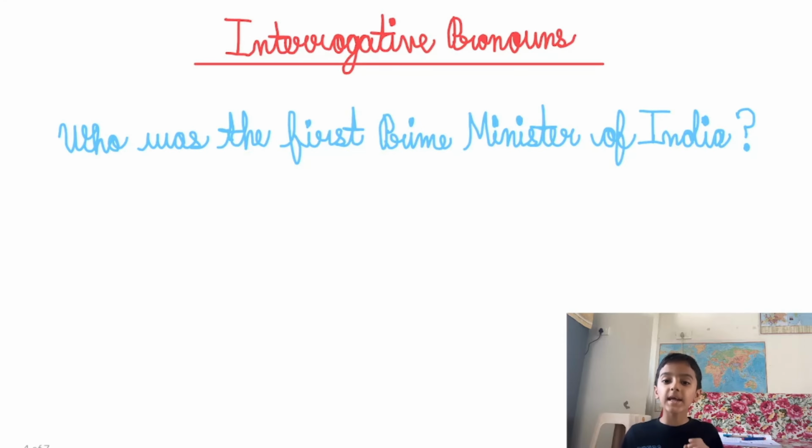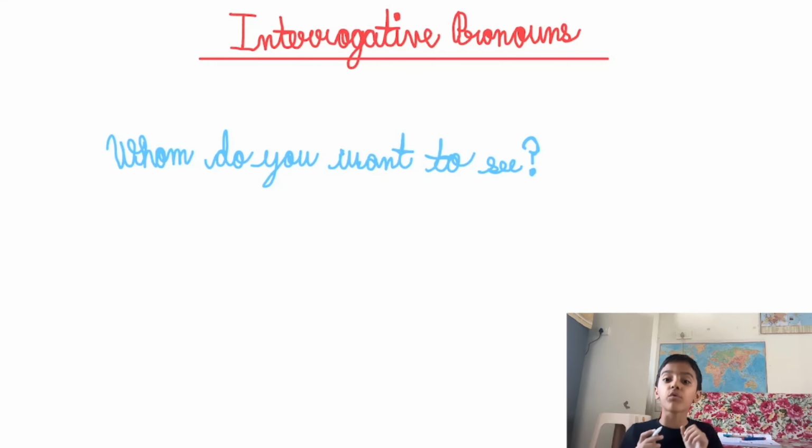Who. It is used with persons in the subjective case. Example. Who was the first Prime Minister of India? Whom. It is used for persons in the objective case. Example. Whom do you want to see?